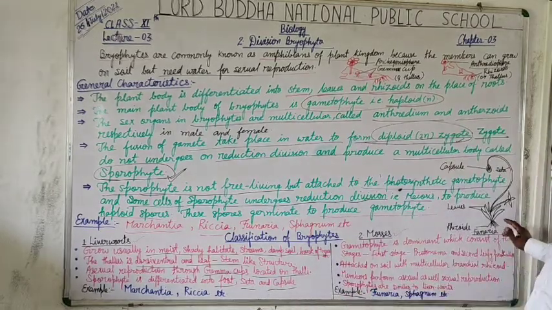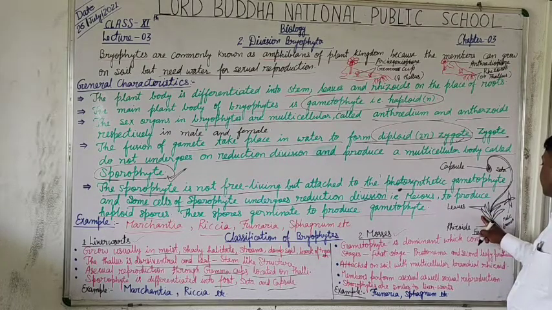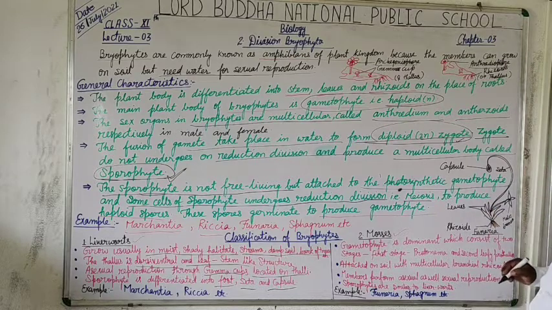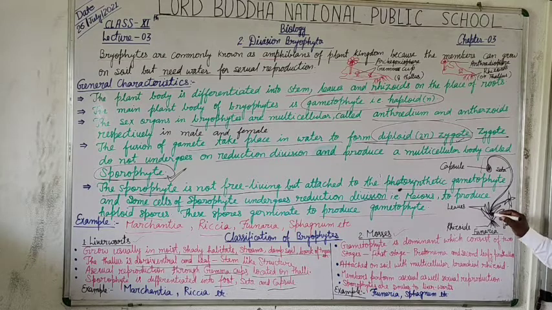Here is a structure of a Funaria having a male branch. This is the male branch, and this is the female branch. What you observe, this is the capsule, and this whole filamentous structure is the seta, and this is the capsular structure.